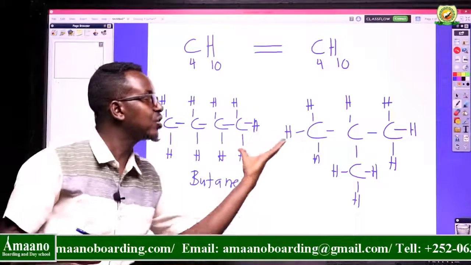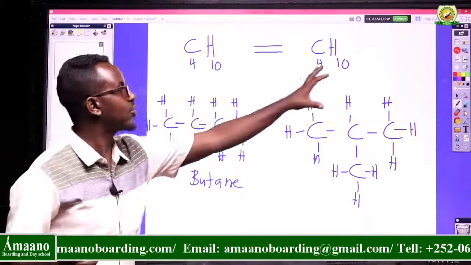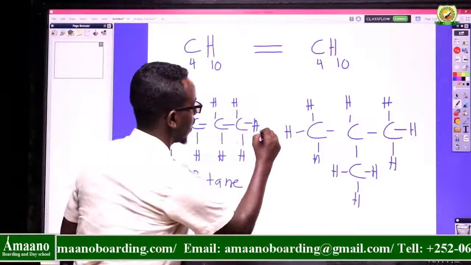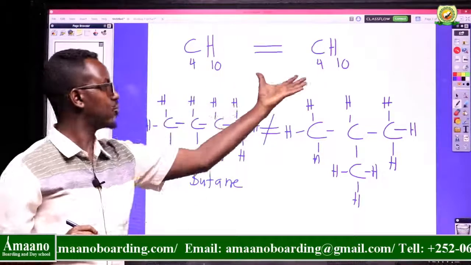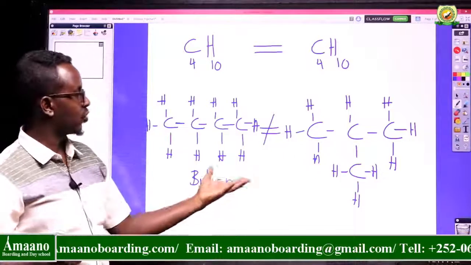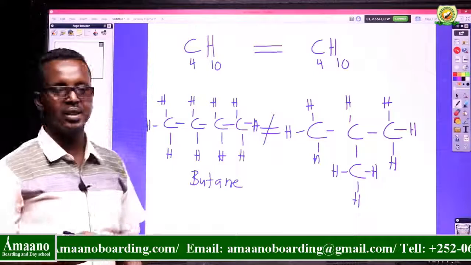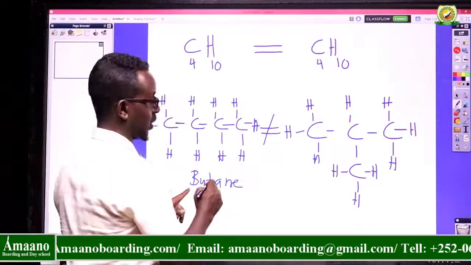But the structure is not the same. They have the same molecular formula but different structures, equal molecular formula but unequal displayed formula, structural formula. So these compounds are called isomers.